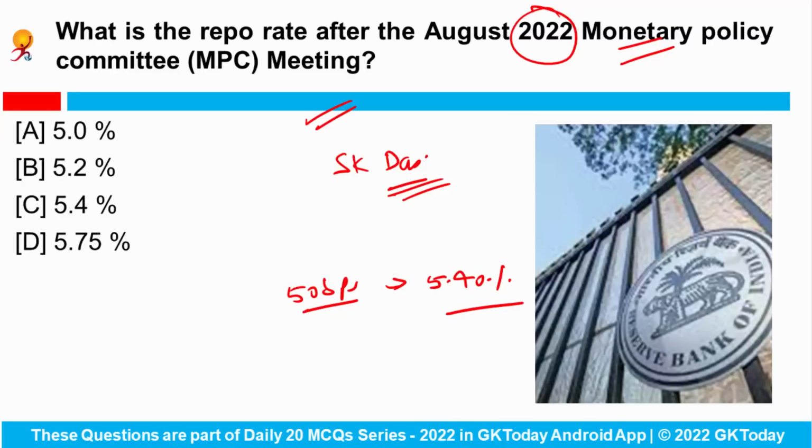This decision was taken to tame the persisting high inflation, and after the decision, the repo rate is above the pre-pandemic level of 5.15%. So the overall rate hike in 3 successive policy meets has gone to 140 basis points, right? So here the correct answer would be 5.4%.